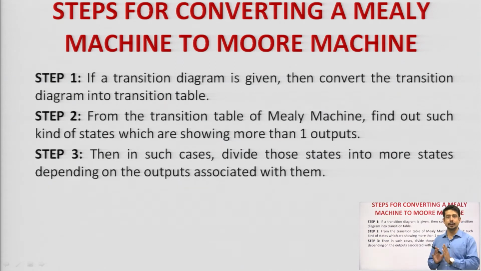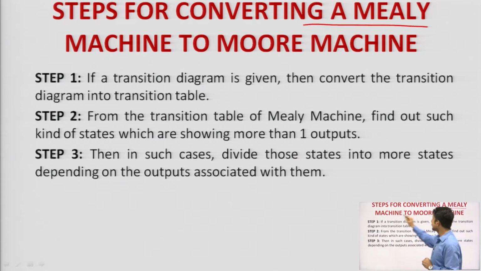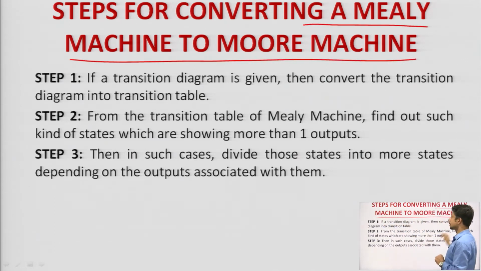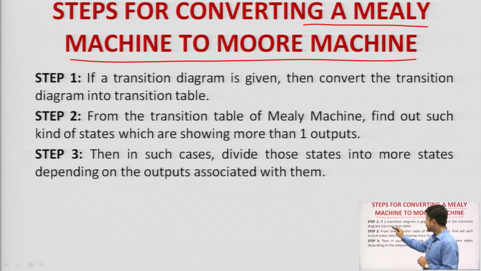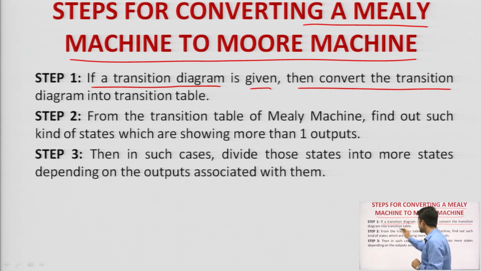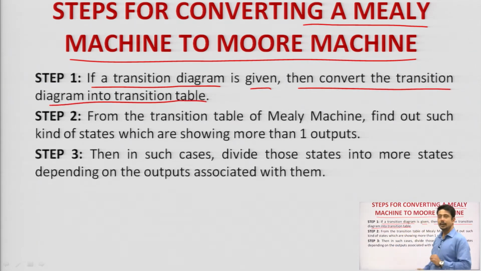Next come some of the steps for converting a Mealy machine to a Moore machine. Till now we have seen 2 steps involved in the conversion of Moore to Mealy. Now we will be checking the conversion of a Mealy machine to a Moore machine. Clear? Step 1 says that if a transition diagram is given, then convert the transition diagram into a transition table. Step 1 is exactly similar to what we had in the Moore to Mealy conversion. Clear?